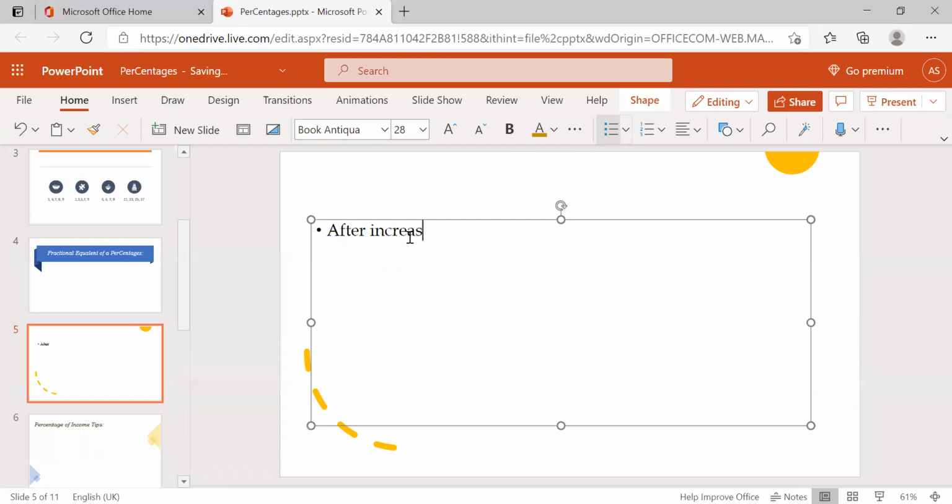After increasing the price of a shirt by 25%, its value is rupees 2000.